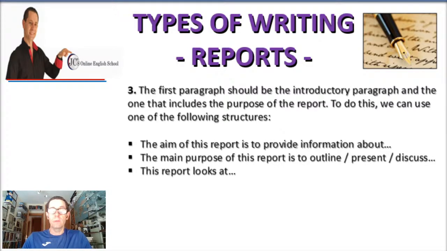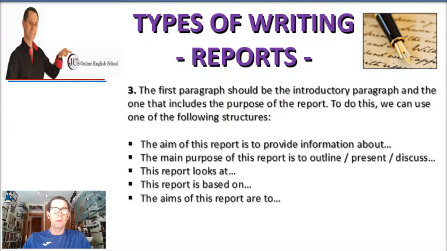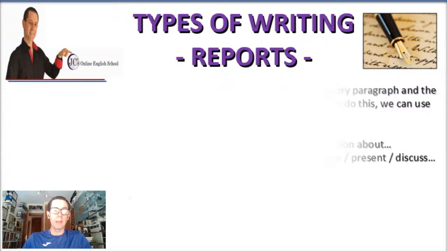This one is very short, but it's also correct: the report looks at, and then you mention the topic. Another very simple one: this report is based on. Or, the aims of this report are to, if you have several aims. Don't forget, these are just examples that you can use in the introductory paragraph.